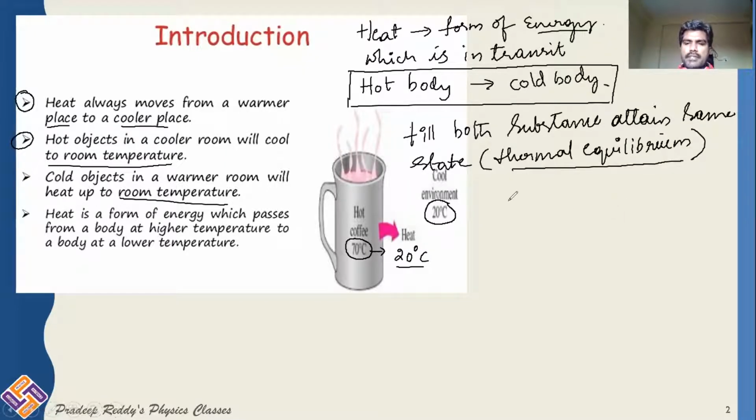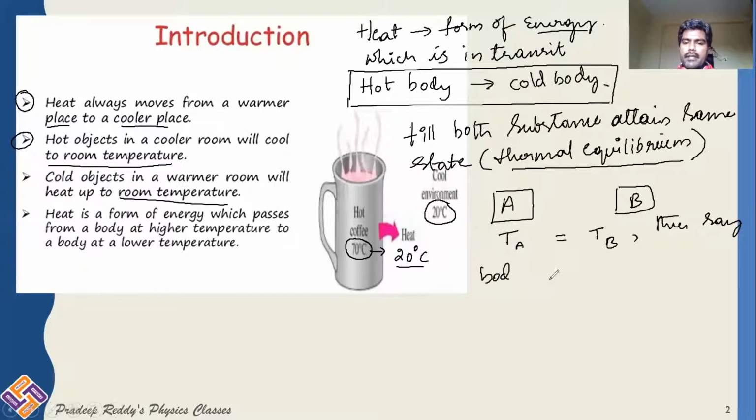Thermal equilibrium, say for example, a body A and a body B. A and B are said to be in thermal equilibrium if and only if the temperature of A is equal to the temperature of B. Then we simply say that body A is in thermal equilibrium with B.